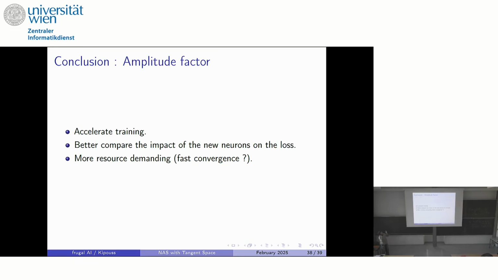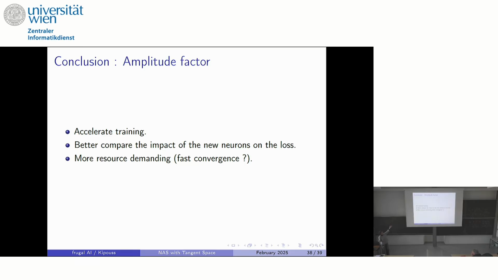Okay, so I think moving away from the first order approximation is really a key point. First, because it accelerates the training, because instead of adding your neurons with very small amplitude, you can really amplify them and observe a real impact on the loss. You can better compare the impact of the new neuron on the loss at different layers, so you might be able to construct a strategy to choose at which layer you should add neurons first.